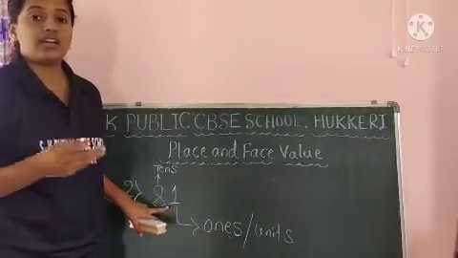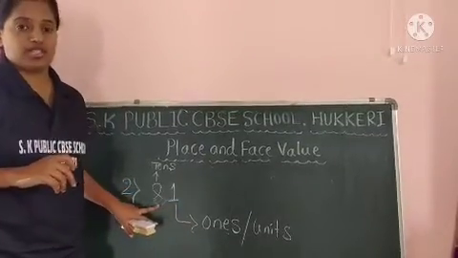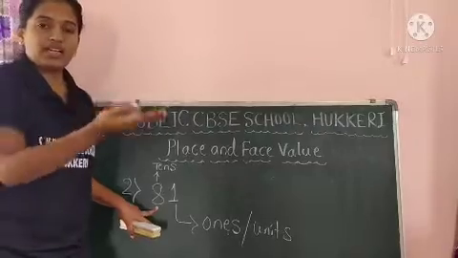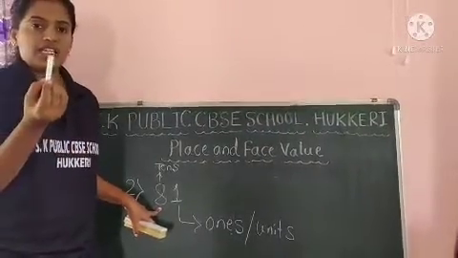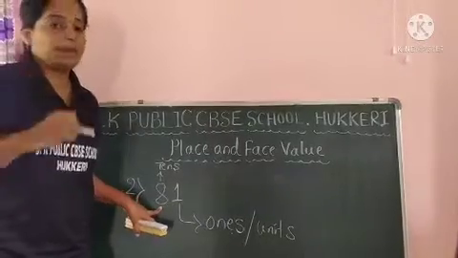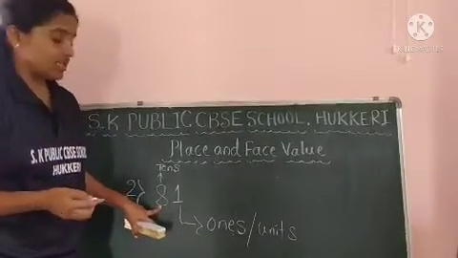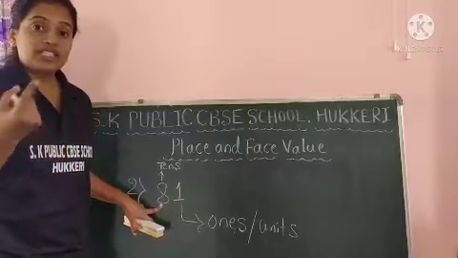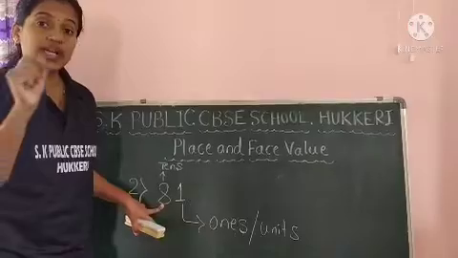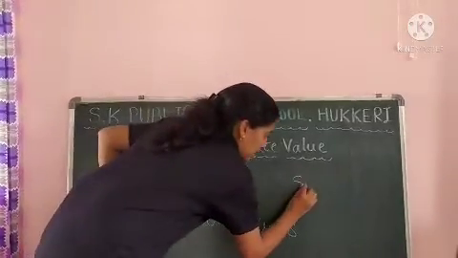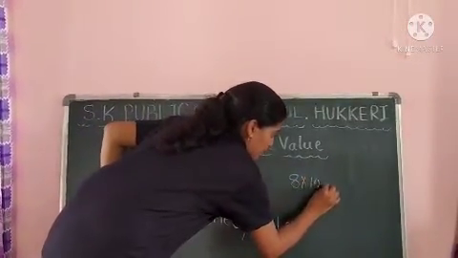You can take your choice. You can assume that either they are chocolates or fruits, or they are chalk pieces or pencils or pens. Okay. So like this, how many groups of tens are there? 8.